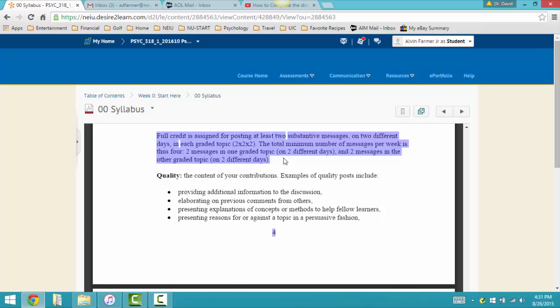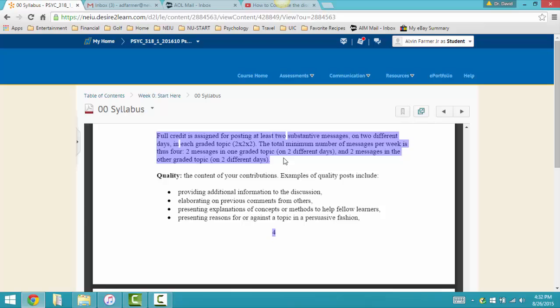That means that each week we usually have 2 topics that you have to respond to. And you need to respond to each message twice. And then the third 2 is you need to respond on 2 separate days. Your first response should be by the Wednesday of that week.